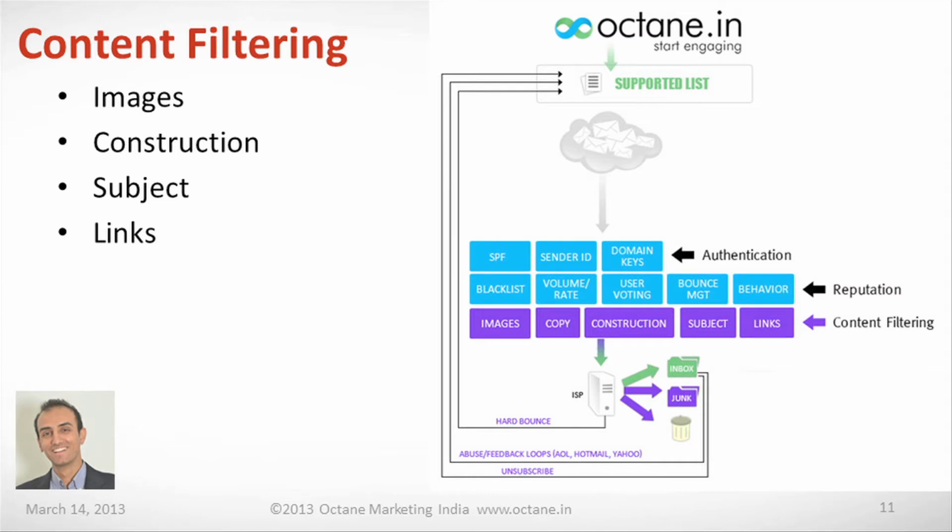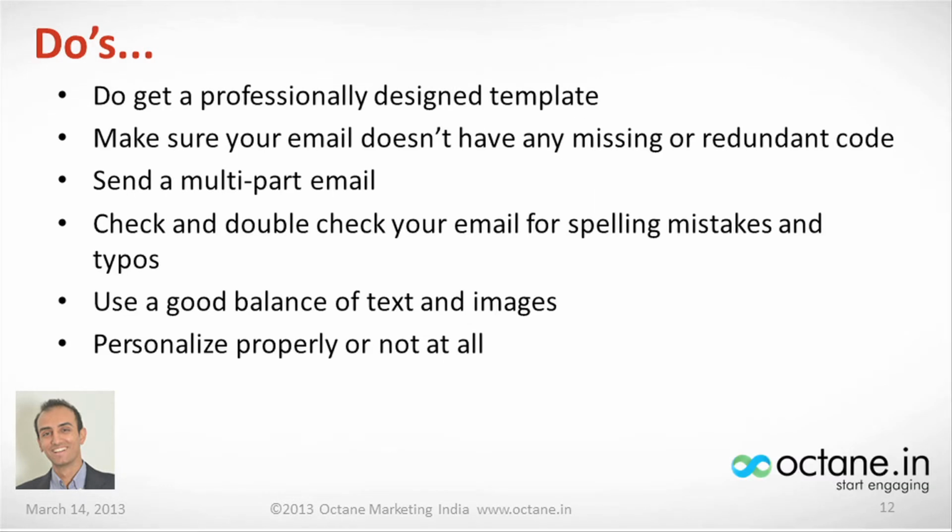Coming on to the next part, something which is absolutely in your hands: the content, the email that you're sending out as a marketer. Content filtering is something which is scrutinized by ISPs again. We'll talk about how images, the construction of emailers, the coding of the mailer, subject lines, and links all add up to your content, and how you can produce great content. Now we'll talk about some tips on how to get your content right.